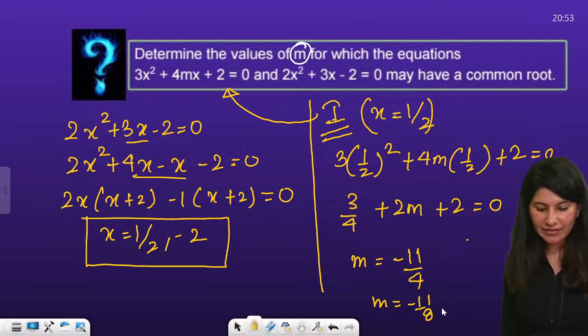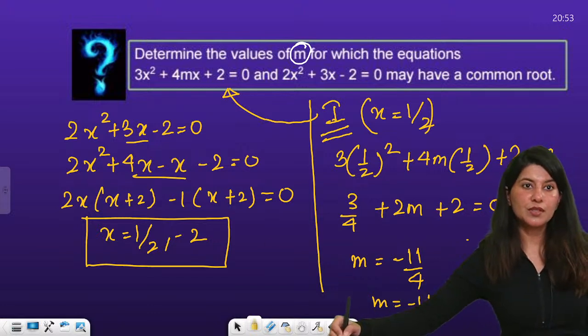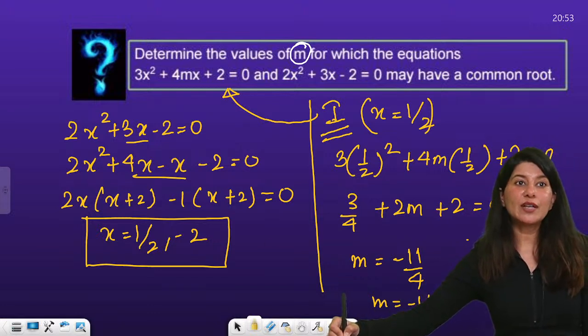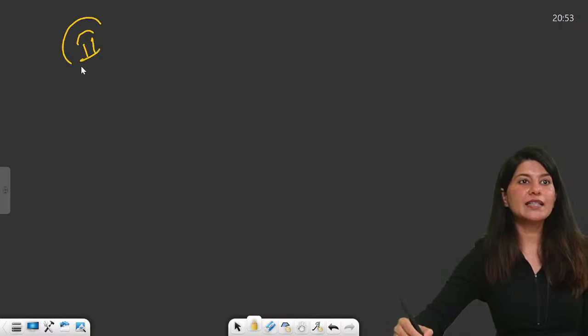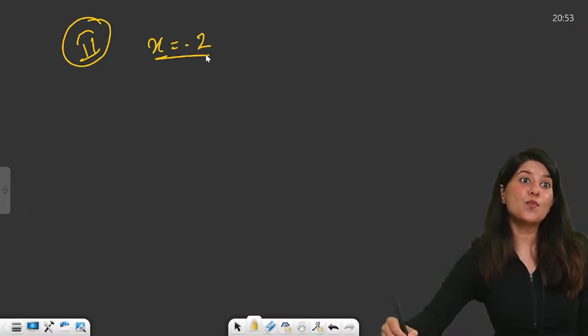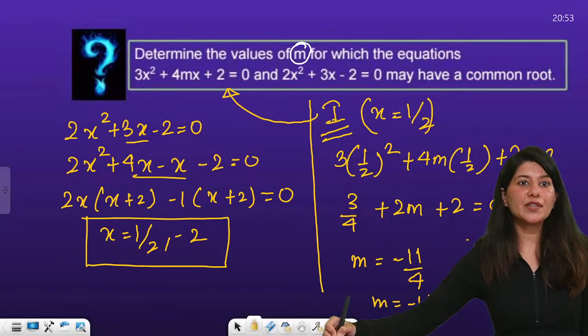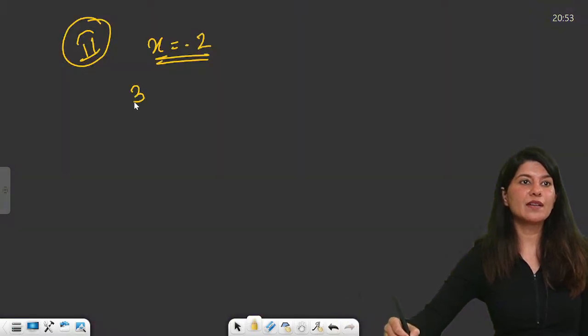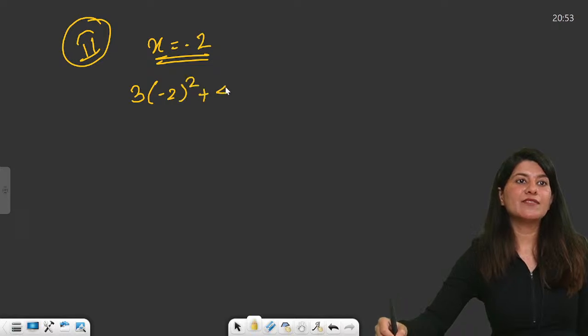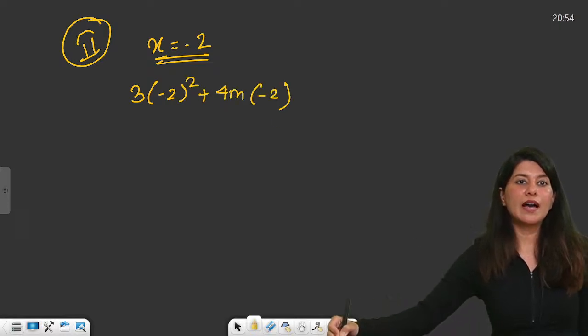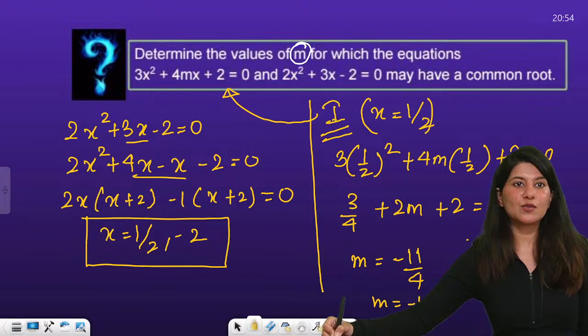Yes, why will we get 4 values? No. Got it? Clear? Now case number 2 says that x is equal to minus 2 is the root which is common. So let us plug in minus 2 over here: 3 times minus 2 squared, plus 4m times minus 2, and we have minus 2.